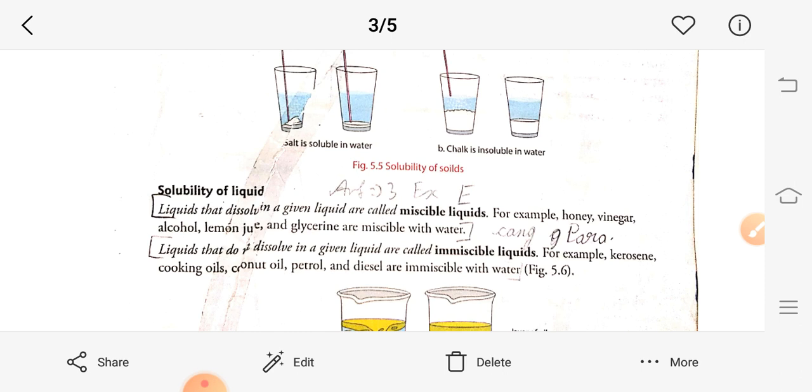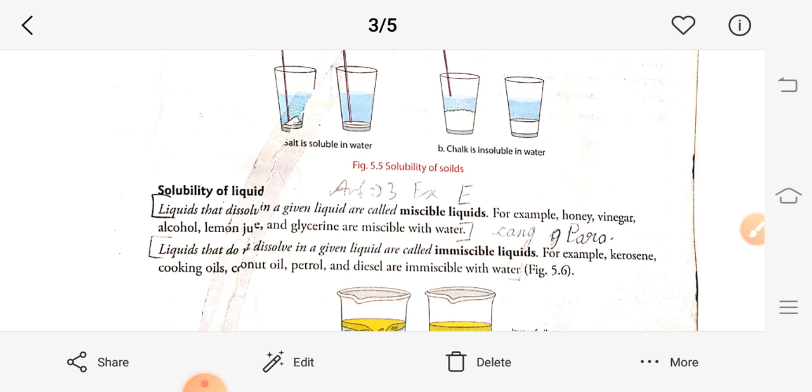The milkman adds some water to your milk, and you cannot identify where the milk is and where the water is. Liquids which dissolve in a given liquid are called miscible liquids. Example, milk dissolves in water, or lemon juice dissolves in water. Liquids which do not dissolve in water are called immiscible liquids.